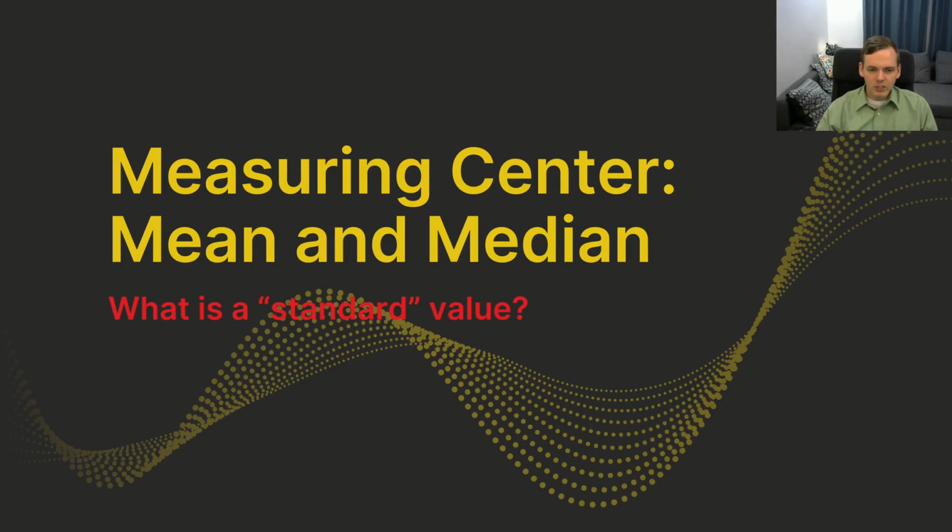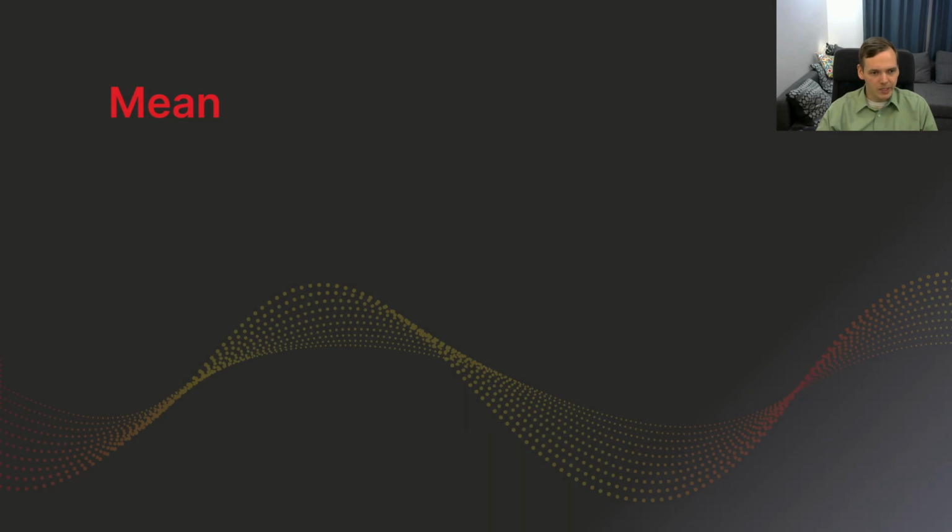So if we want to measure the center, there's two main ways we do that, with a mean and a median. And this is trying to get at the question of what's a standard value? What's a normal, quote unquote? I'm using that word in the English sense, not the statistics sense here. What's something that would be what we'd expect?